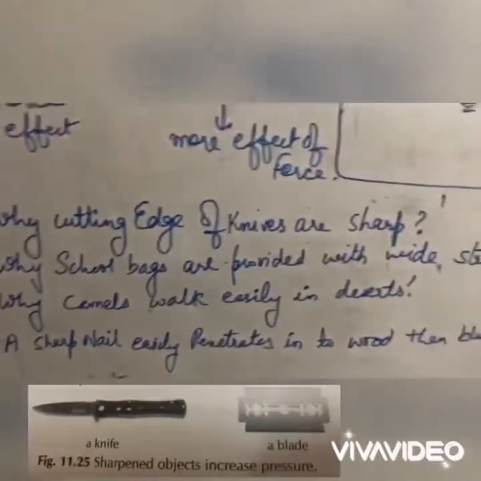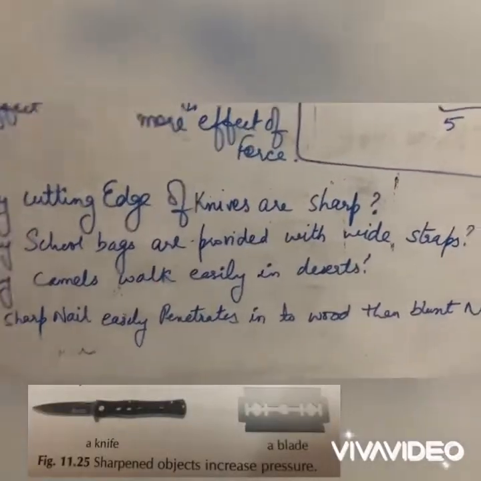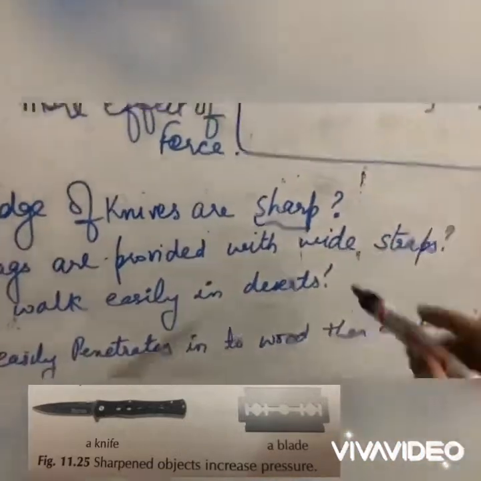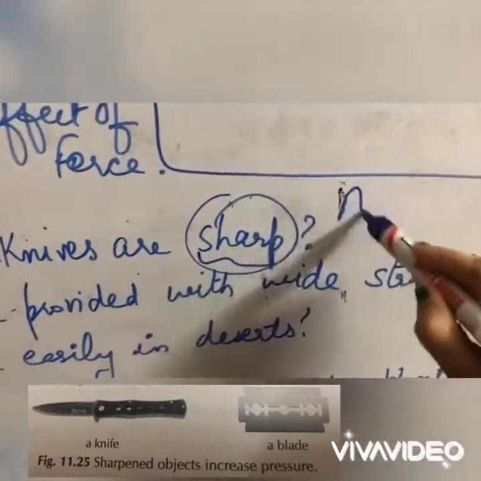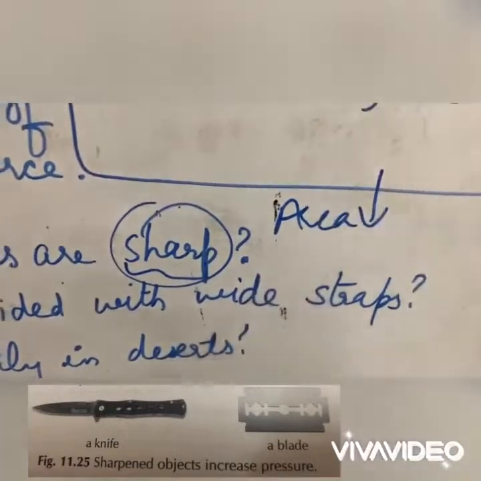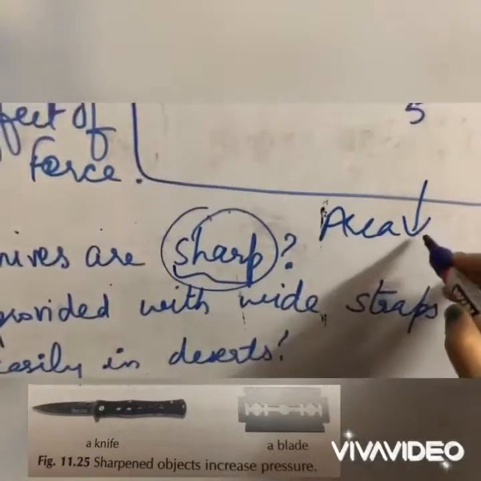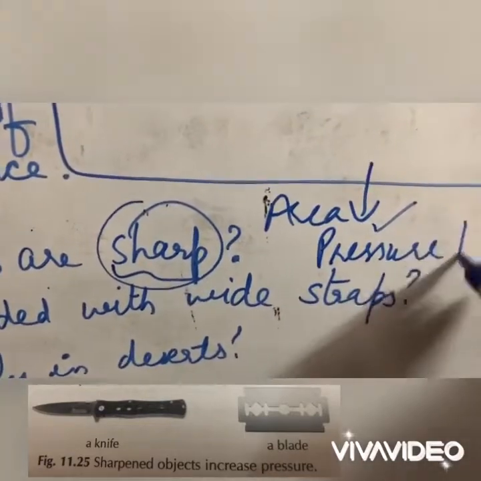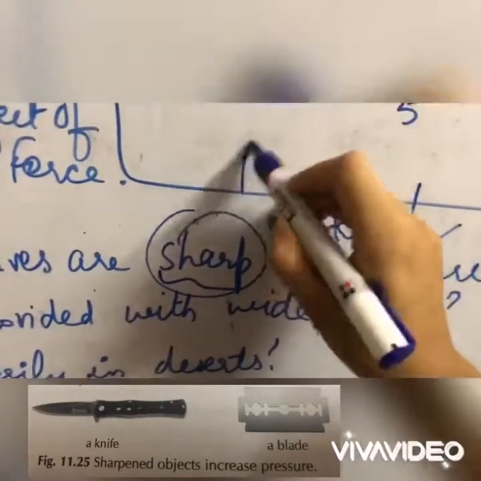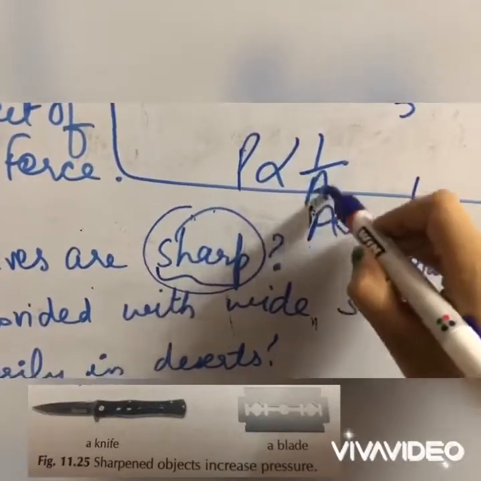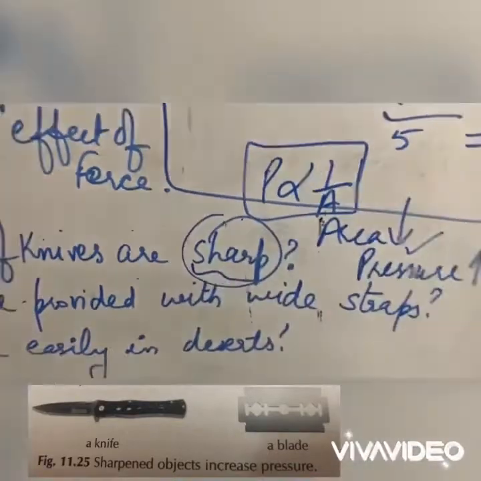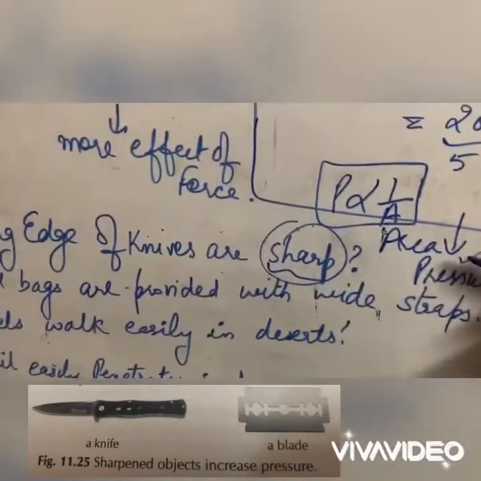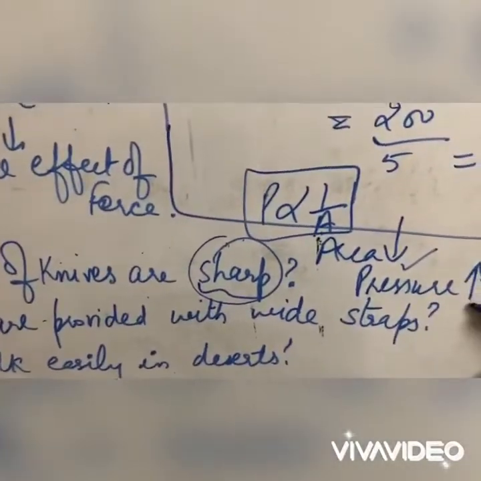Why are the cutting edges of knives sharp? When the cutting edges are sharp, what will the area be? The area would be less. If the area becomes less, the pressure would be more. Why? Because pressure is inversely proportional to area. I hope it is clear to you. Whenever the area decreases, the pressure increases.